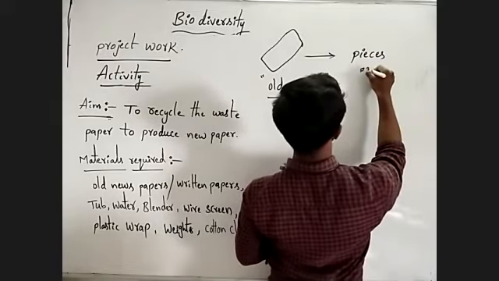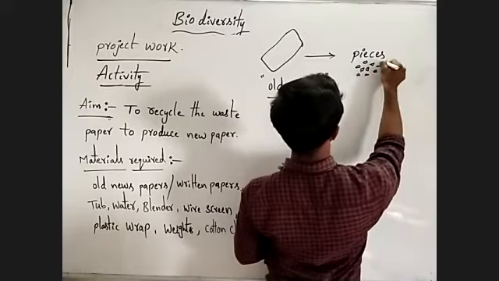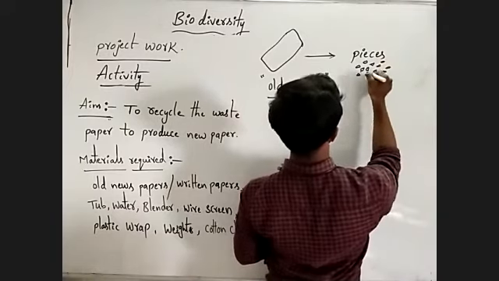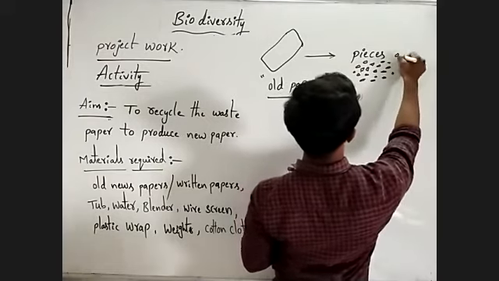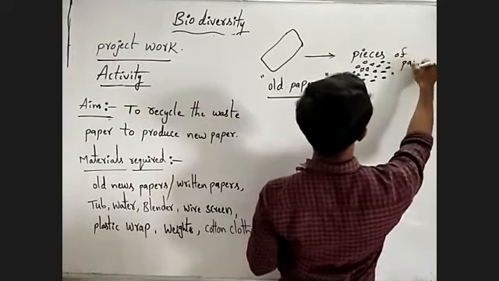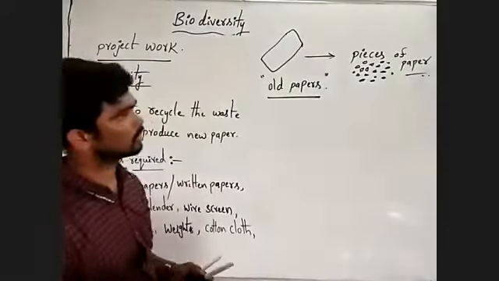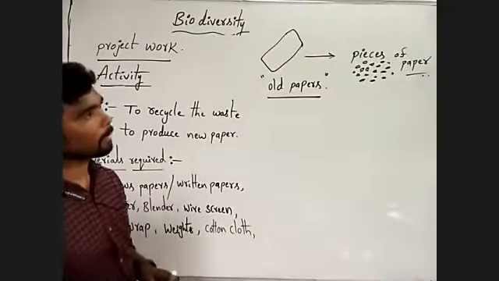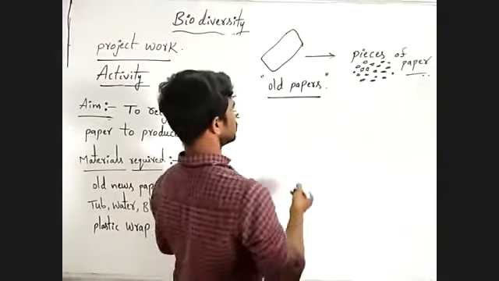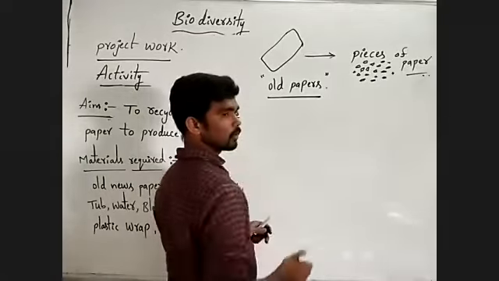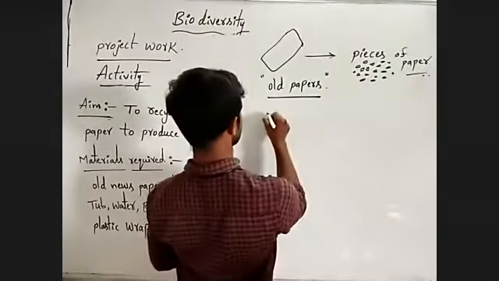How to make these small pieces? By cutting them. Next, you have to soak them in water. First, you have to take a tub.